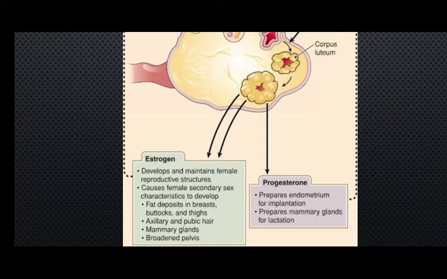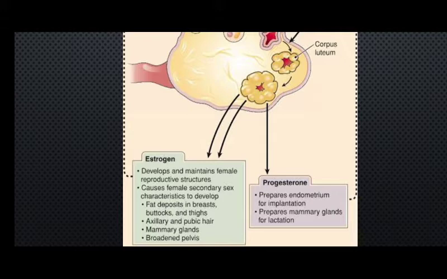Oh, I failed to mention one more important thing: maintaining bone development is also controlled by the estrogen. That's why it has always been seen that females who enter menopause start losing their bone density. That's why they need to take calcium supplements as an additional calcium source when they grow old, because at that time bone formation, or bone health, starts reducing a lot.